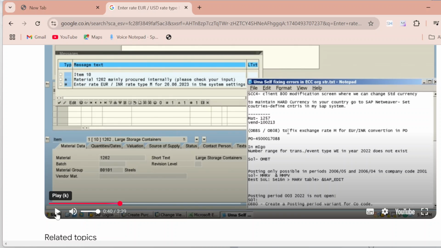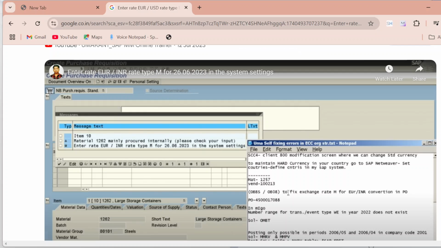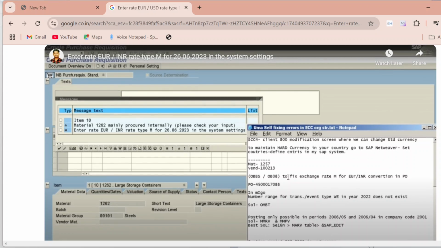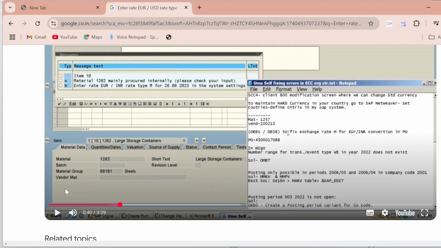Here there is one more issue. Whatever errors we are facing, whether it's a FICO side error or an MM side error, we have to resolve all of them. But in real time, it's not like that. The FICO consultant will resolve the FICO related error, and the MM consultant will resolve the MM related error. So this is how you can simply resolve.